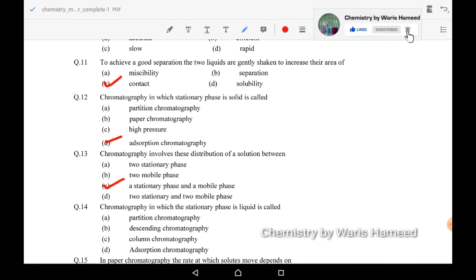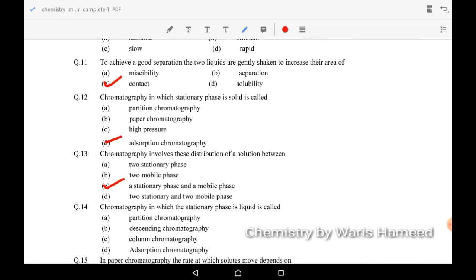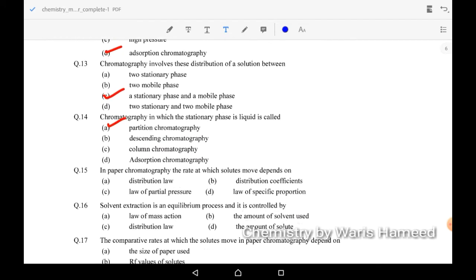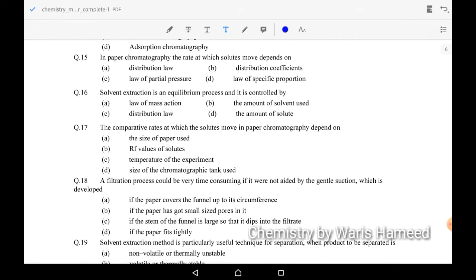I have already told you about partition chromatography, in which we use liquid as a stationary phase. So its correct option is A. Next, 15th MCQ: in paper chromatography, the rate at which solutes move depends on distribution coefficients. So B option is correct.